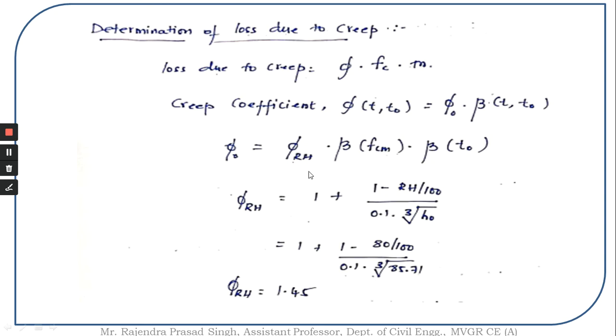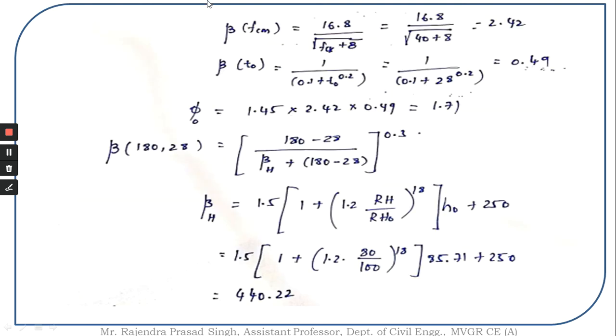Now let us find out the value of phi RH. Because it's less than 45, we have taken the first expression, which is equal to 1 plus (1 minus RH by 100) by 0.1 times cube root of h naught. Upon simplification, I got this value to be 1.45. Further, beta fcm is a factor related to compressive strength, so it's going to be 16.8 by root over fck plus 8.